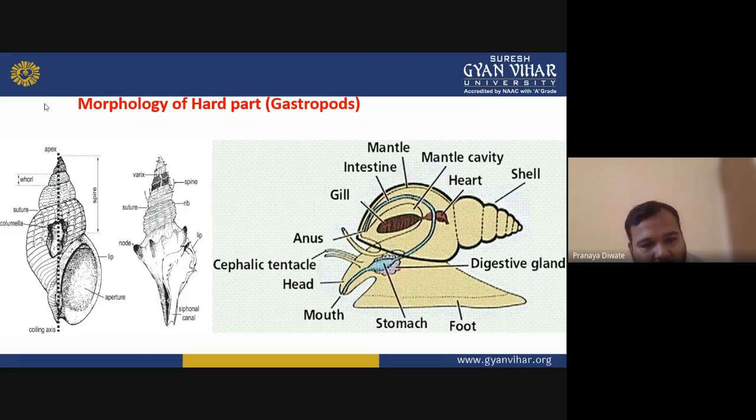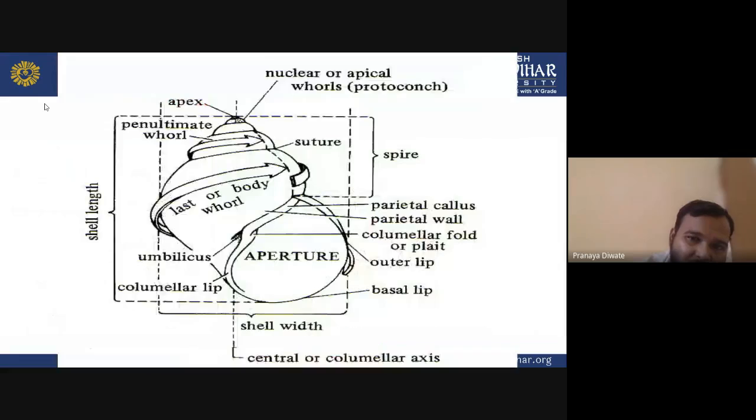Then you have the nuclear or apical whorl.